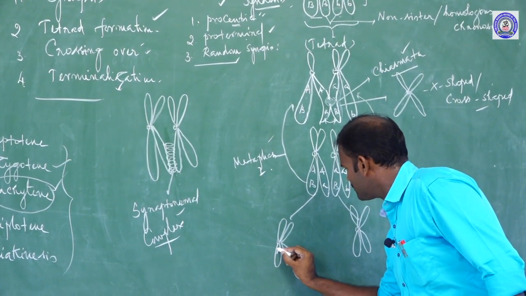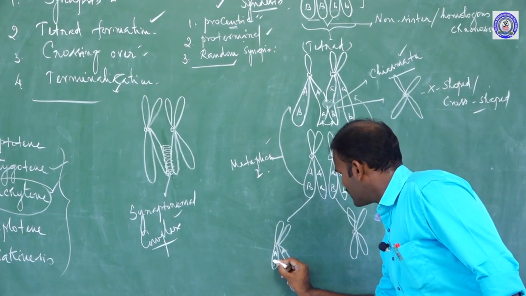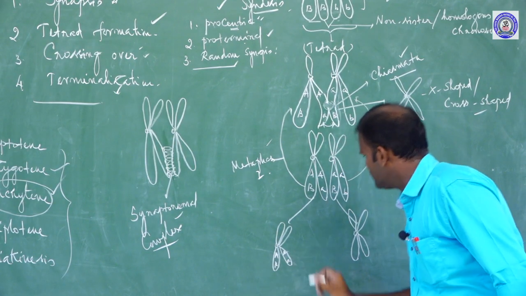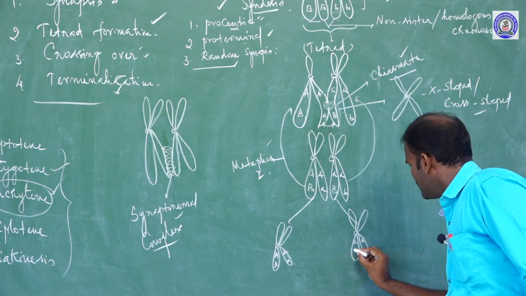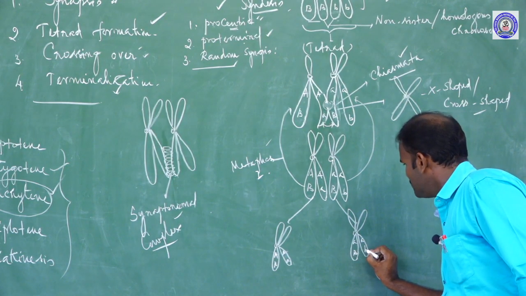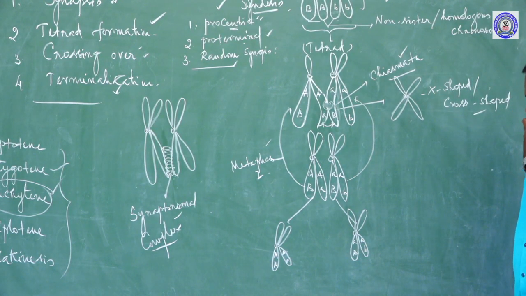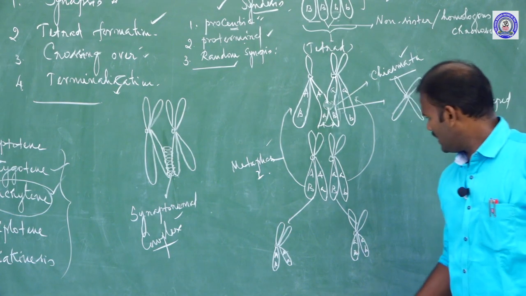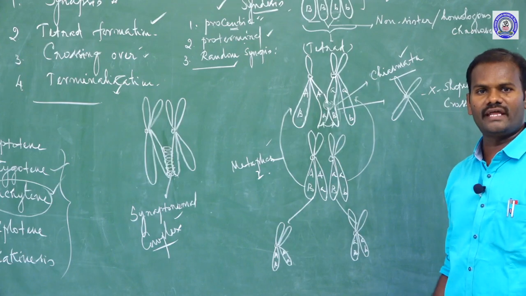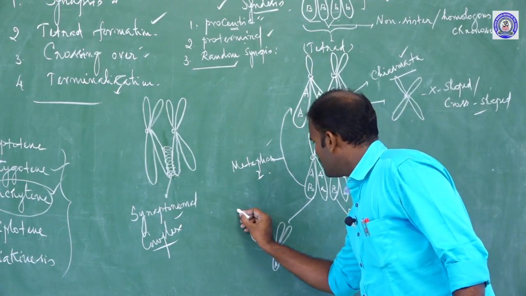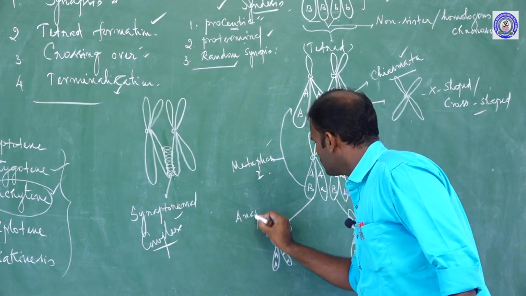Capital A, capital A, capital B, small a. Here small a, capital B, small b. As a result, segregation of homologous chromosomes takes place. These are anaphase 1.